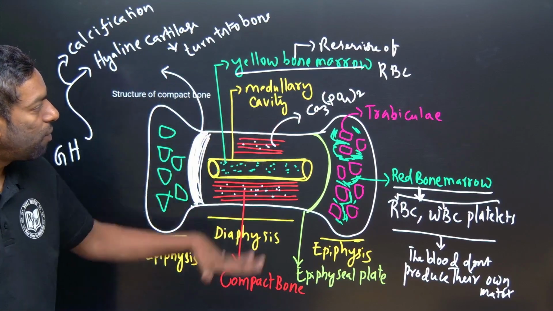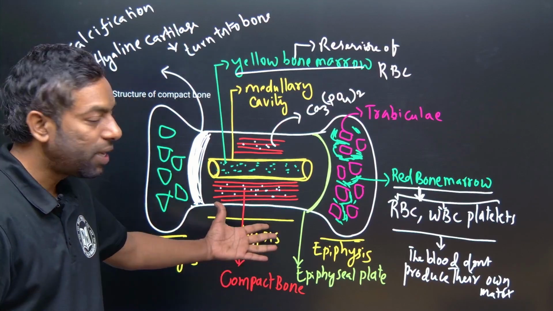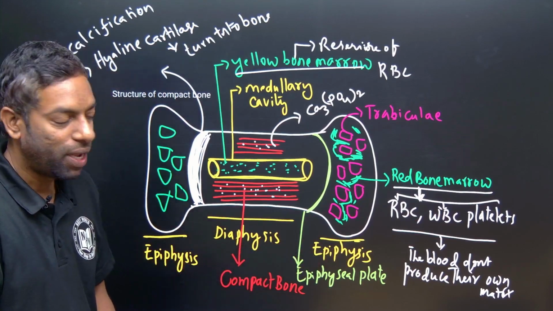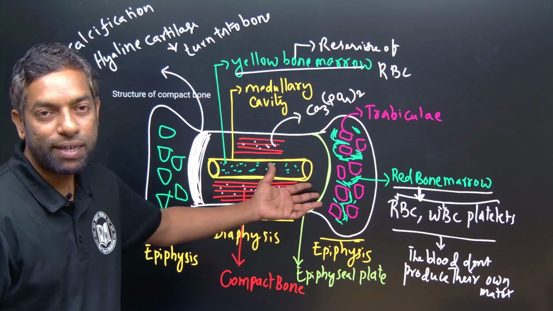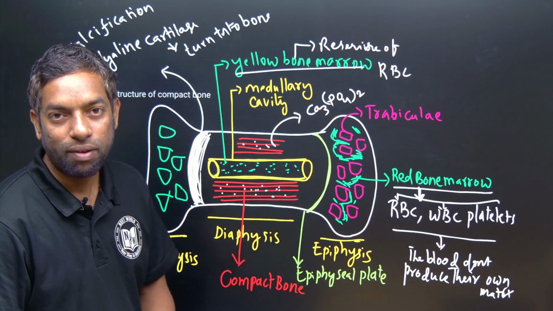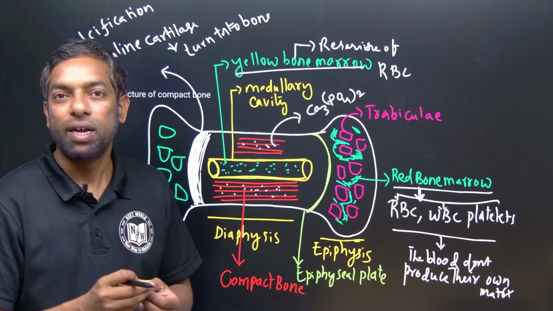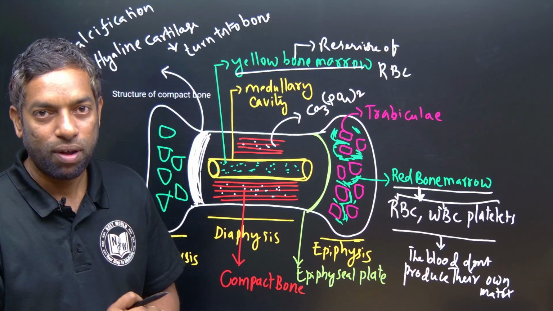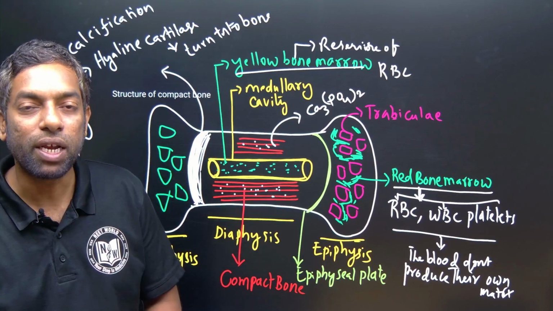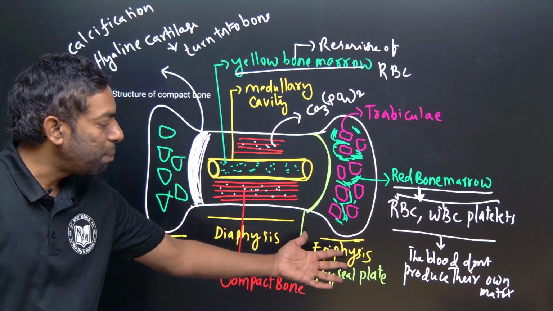This is all about compact bone. Compact bone itself has 3 regions: one is diaphysis, 2 epiphysis. Diaphysis and epiphysis are divided by a plate, which is the epiphyseal plate. This cartilage plate is turned into the bone under the growth hormone, which is the process we can call calcification. Okay? Yes, this is epiphysis.